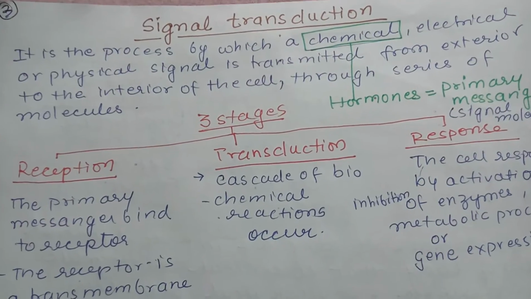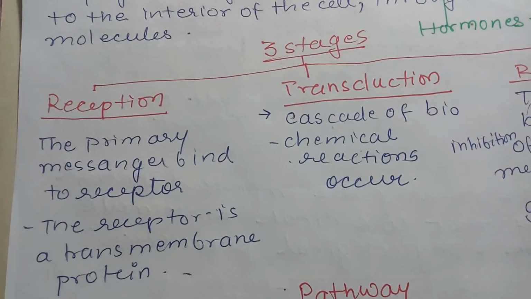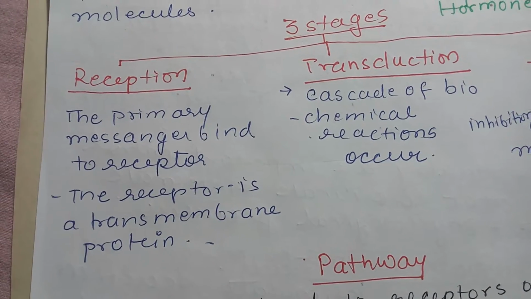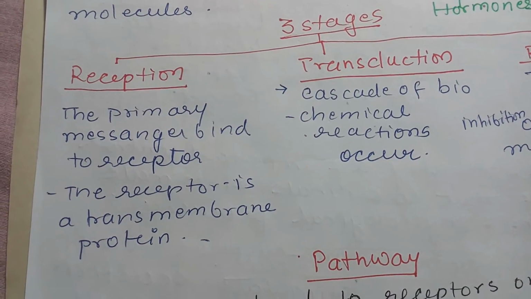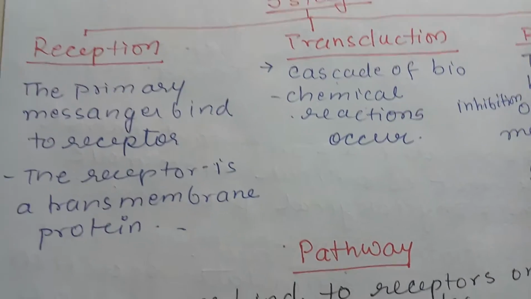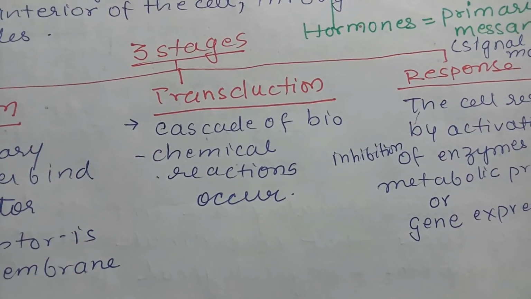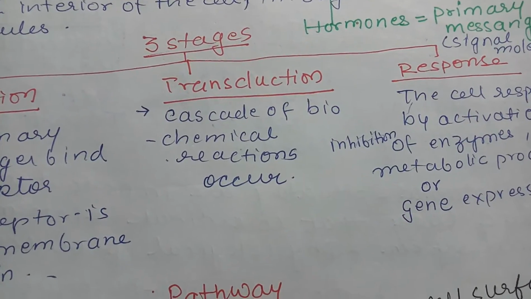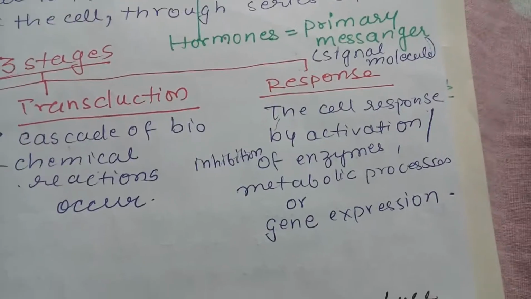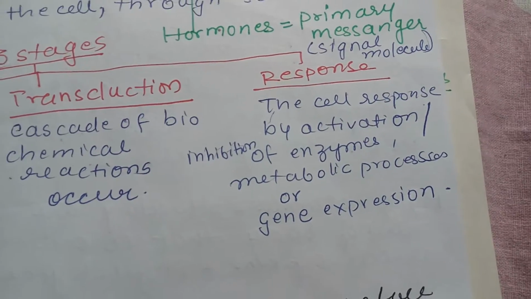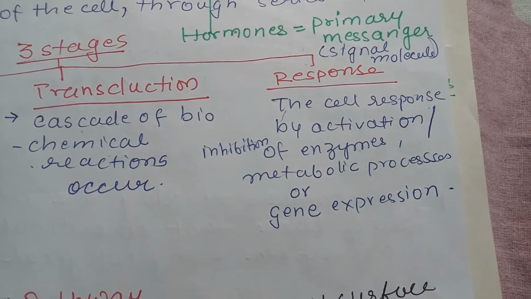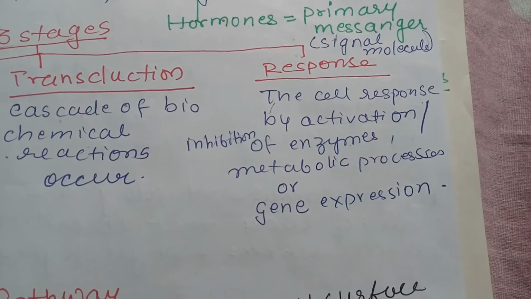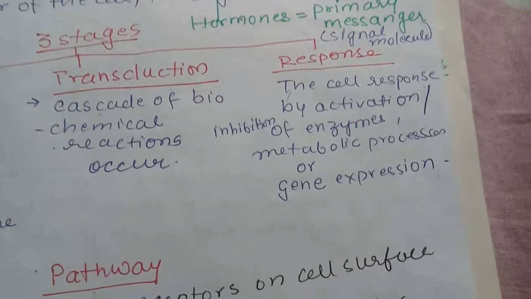So basically three stages are there: reception, transduction and response. In the reception, the primary messenger binds to the receptor on the cell surface. The receptor is nothing but a transmembrane protein which is present on the cell surface. Transduction is the cascade of biochemical reactions that occurs, and response means the final response that is shown by the cell. It may be by activation or inhibition of enzyme, activation or inhibition of metabolic processes, or gene expression.